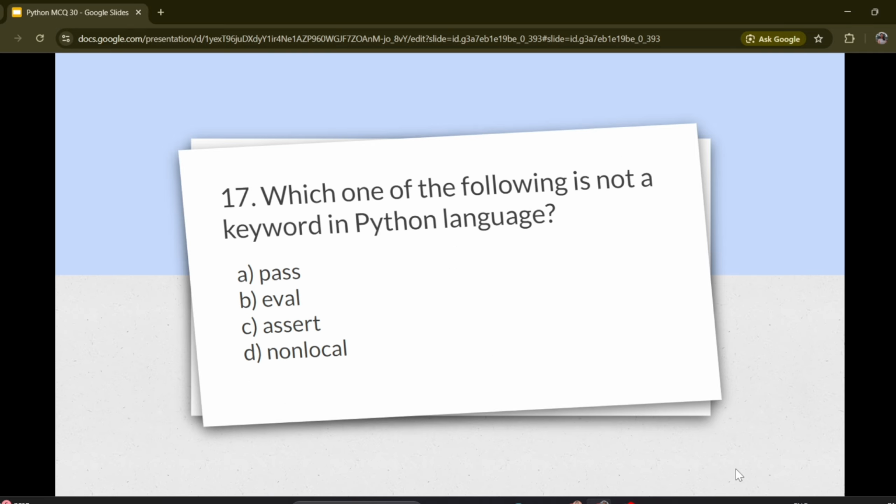Question number 17. Which one of the following is not a keyword in Python language? Options are A. Pass, B. Eval, C.